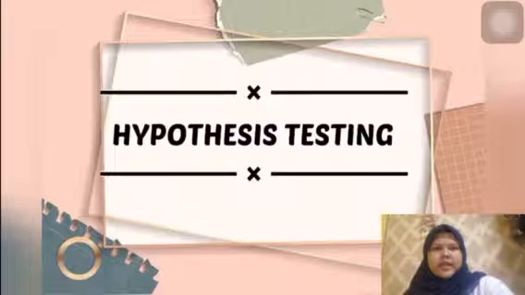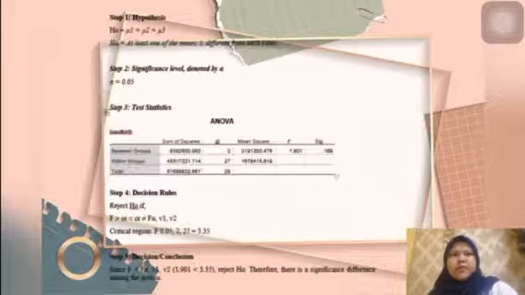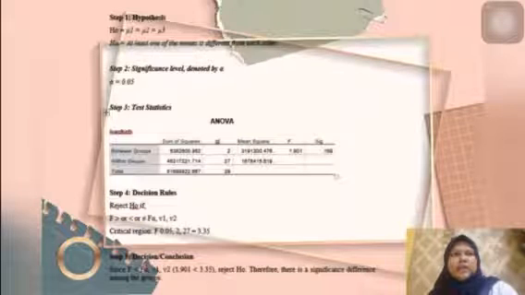For hypothesis testing, there are 5 steps. Step 1 is to state the null hypothesis and alternate hypothesis. Step 2, state the level of significance, which is 0.05, and step 3, test the statistic with ANOVA. Then step 4, decision rules, we get the critical region, which is 3.35. And then step 5, the conclusion, reject H0. Therefore, there is a significant difference among the groups.